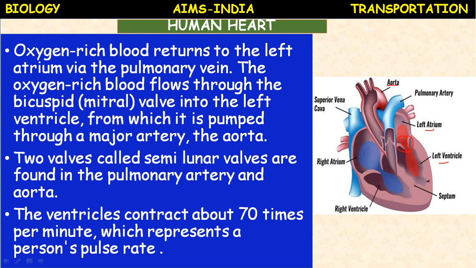So this heart contracts and expands, especially the ventricle, which contracts about 70 to 80 times per minute, which represents the person's pulse rate. This pulse is measured in the artery, because the heart pumps blood directly into the arteries, not veins. So one of the main arteries is to be checked for the pulse rate, which is equal to the heartbeat.